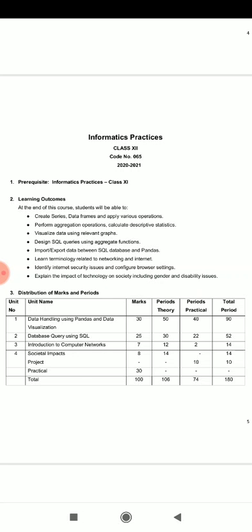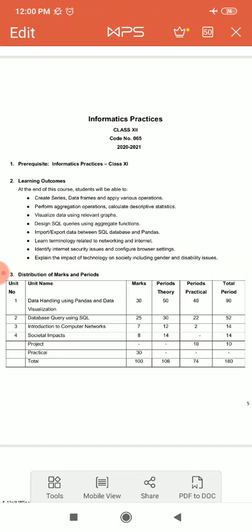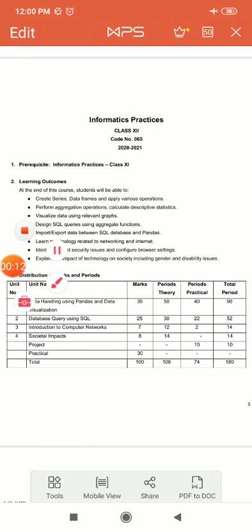Today we will discuss the syllabus of class 12th IP. In this syllabus, we are having 4 different units. First unit is data handling using pandas and data visualization. Second unit is SQL. Third unit is computer networks. Fourth unit is societal impacts.